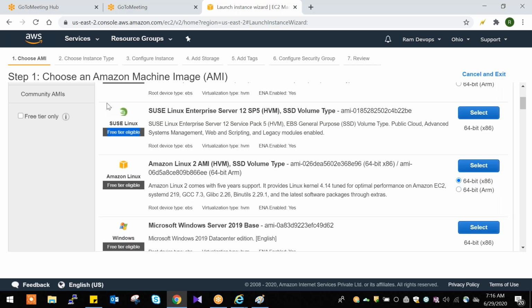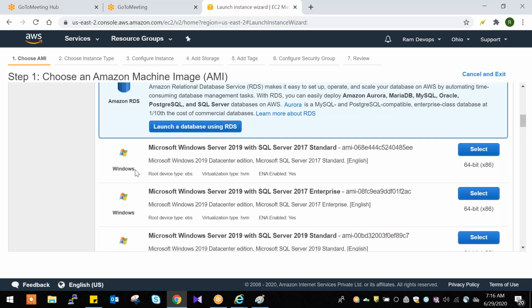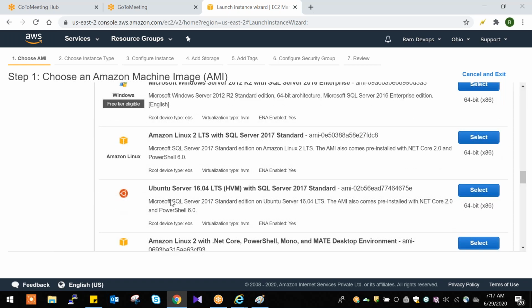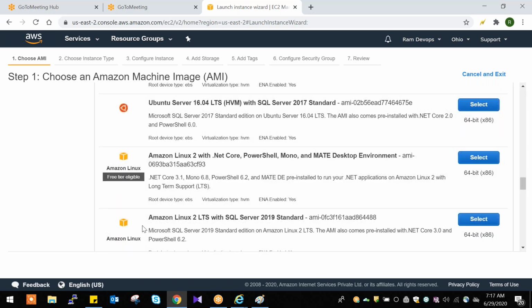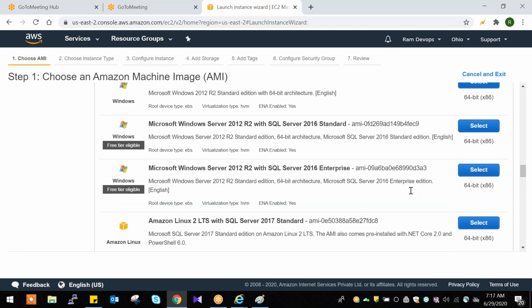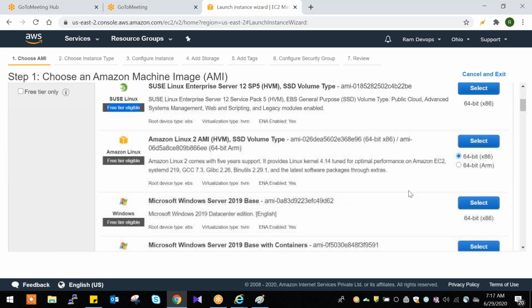Some servers are not free tier eligible. See here, Windows 2019, there is no free tier. Ubuntu, see here, there is no free tier. Some servers will not be free tier eligible, so if you select those, there will be pricing. So I'm selecting this Amazon Linux server, which is free tier eligible. Select.